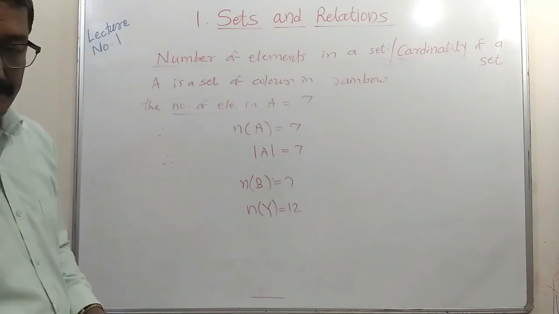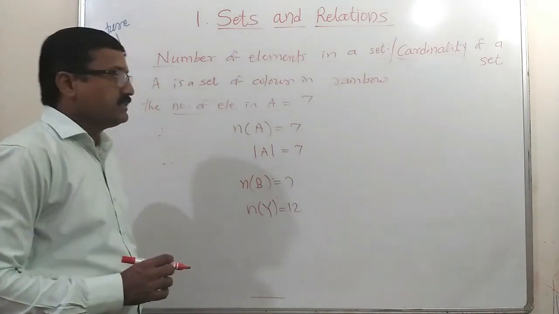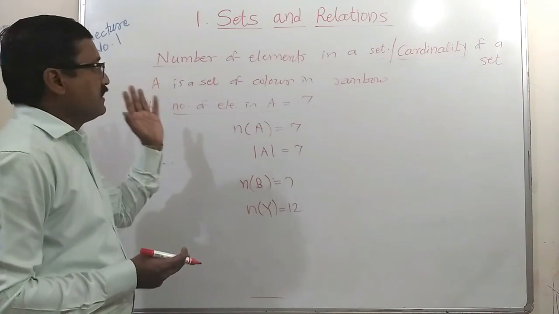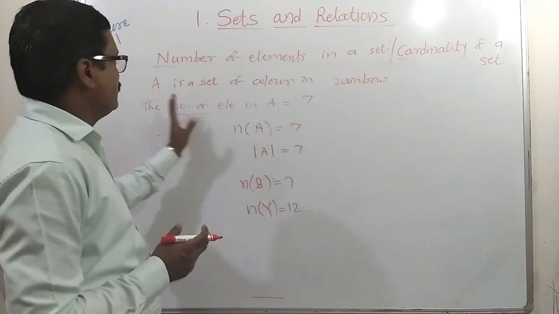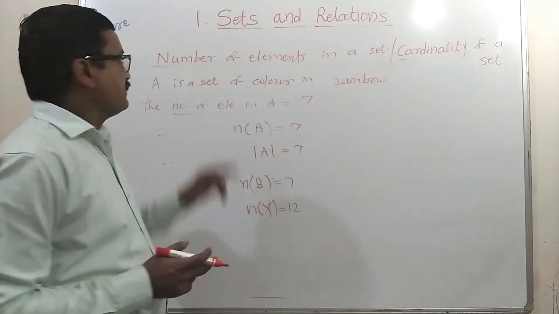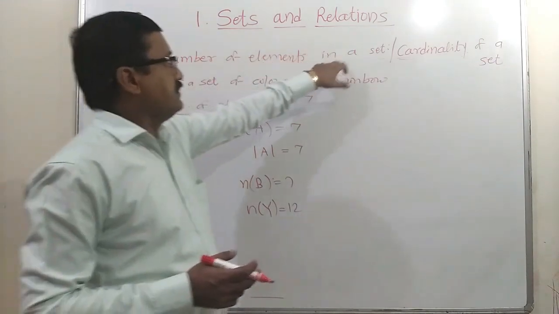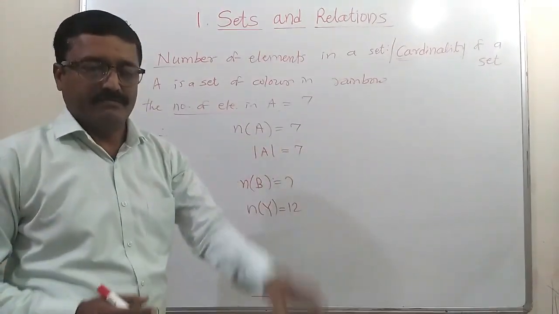Sometimes, if the set of natural numbers is given, then that set has infinite elements, so we can't write the number of elements of that set. This number of elements in a set is for finite sets only.